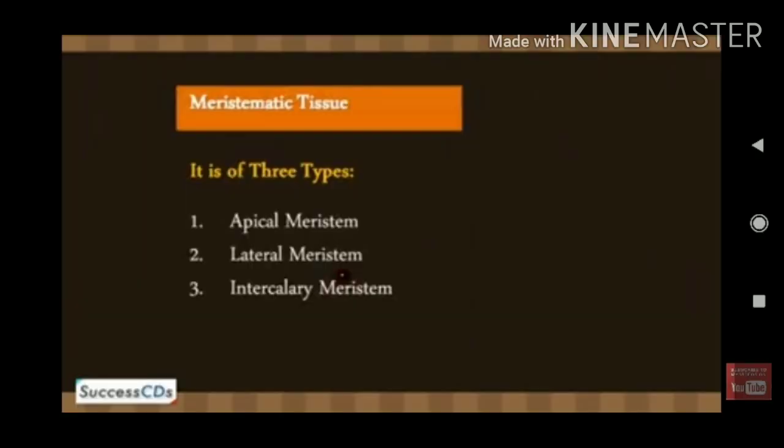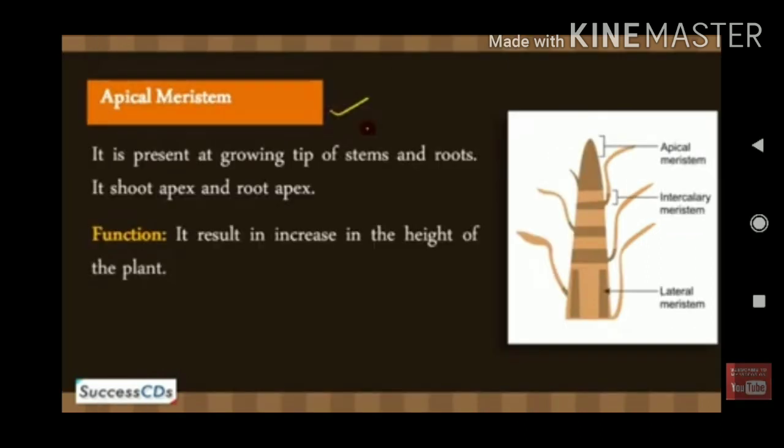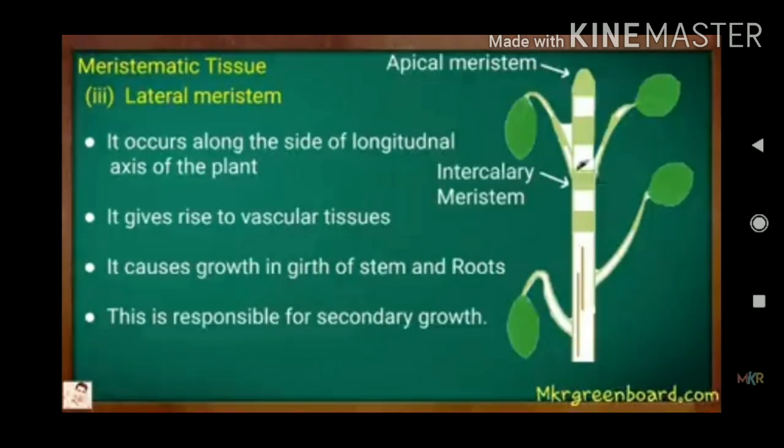Okay, in the meristematic tissue there are three types. The first one is apical meristem, the second is lateral meristem, and the third one is intercalary meristem. Apical meristem is present at the apex of the plant. It helps to increase the length of the plant. So this apical meristem is present both in the shoot tip as well as in the root tip.